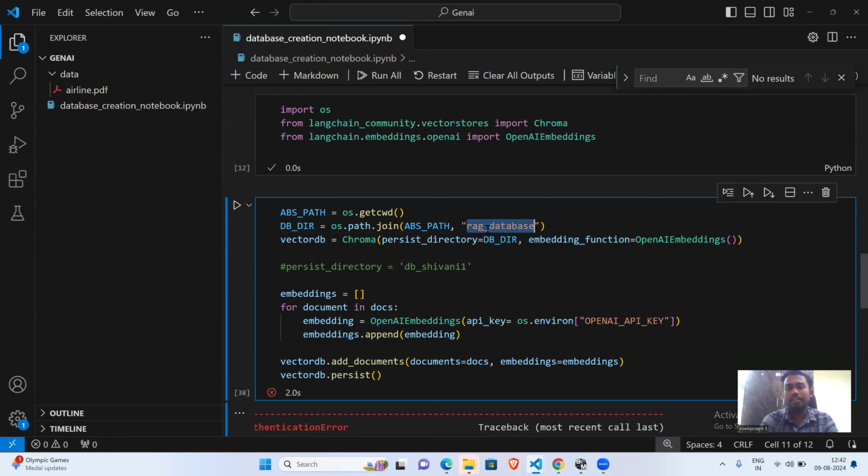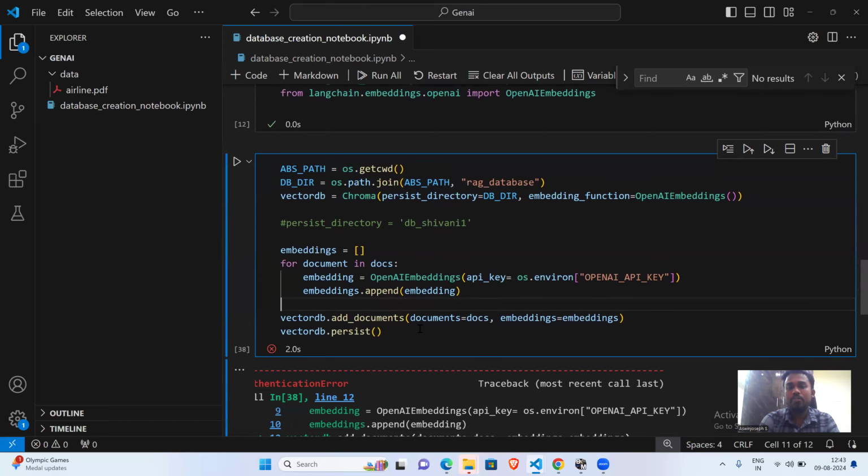So once I gave it, this is my directory path, and for the vector DB, I'm going to call Chroma, and then show where I'm going to store this vector database. And for the embedding, I'm using the OpenAI embedding. For the OpenAI embedding, we have the OpenAI key, which I already initialized in the previous cell. So let's add it. Before running this, you can see add documents.